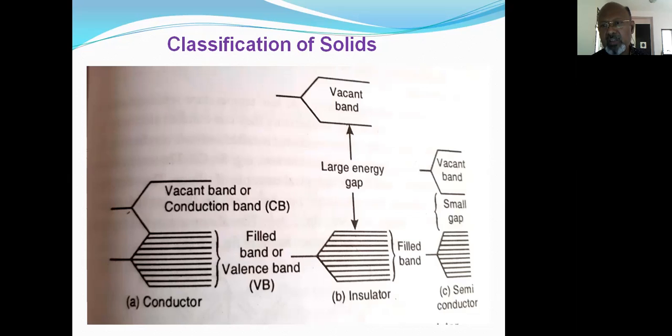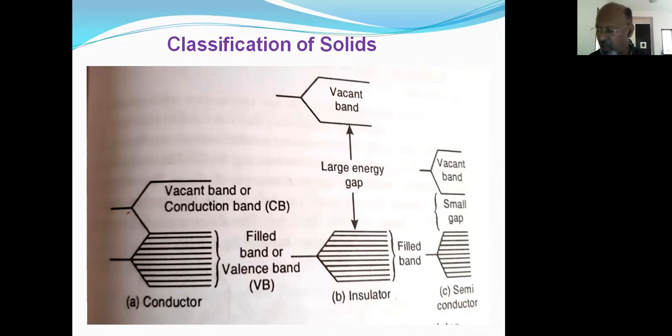So insulators are the materials where there is a large energy gap between the valence band and the conduction band. If we move to the third figure of semiconductor, here again two bands are shown, but there is a very small energy gap between the valence band and the conduction band. So the solids which are insulators at absolute zero temperature, but whose conductivity increases with a rise in temperature, are known as semiconductors.